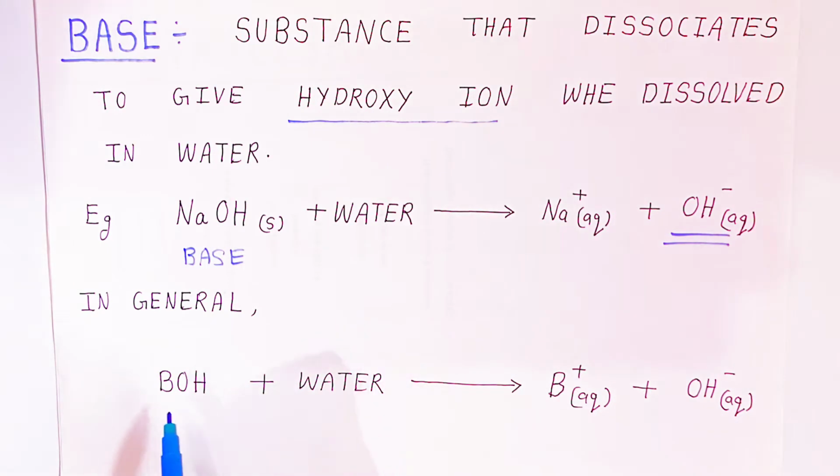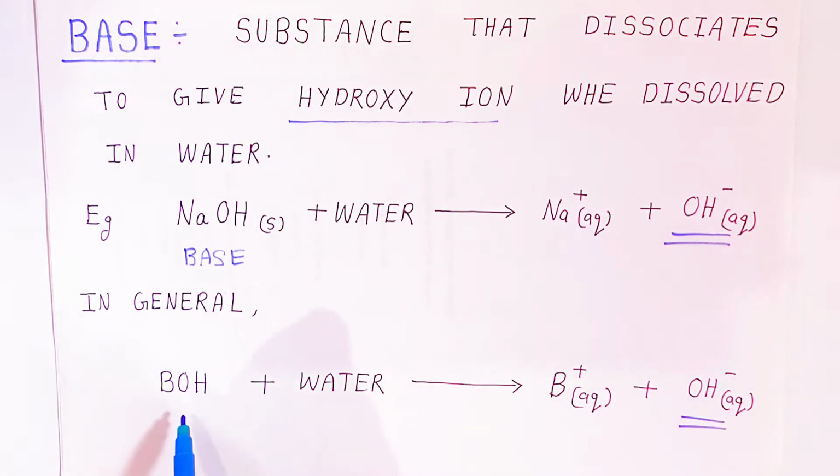Now in general students, we take BOH, any substance which contains hydroxyl, and if you dissolve it in water and get OH minus, then we can say this substance is a base.